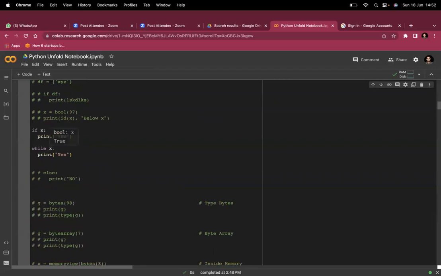In the same way, how does the while loop work? The while loop will just check this condition. If x is less than 10, suppose x is equal to 1. If 1 is less than 10, it will check for true, false. If true, then do this. If true, then do this. A while loop runs faster in comparison to for loops if you have certain conditions.